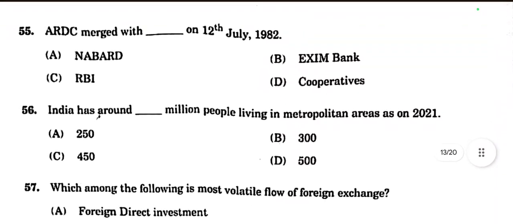Then question number 55. ARDC merged with dash on 12th July 1982. In 1982, which organization was established? NABARD. ARDC full form is Agriculture Refinance and Development Corporation, which merged with NABARD in 1982. So option A is the right choice.